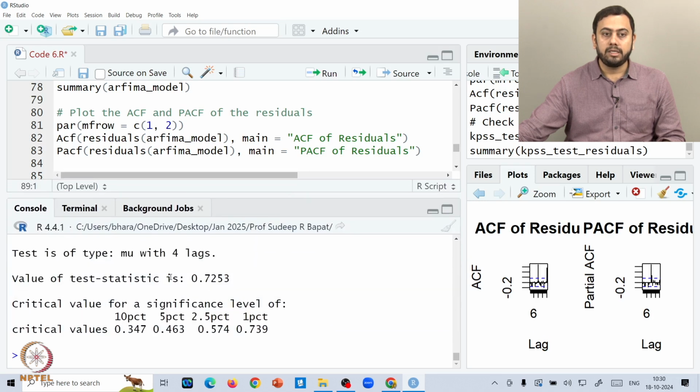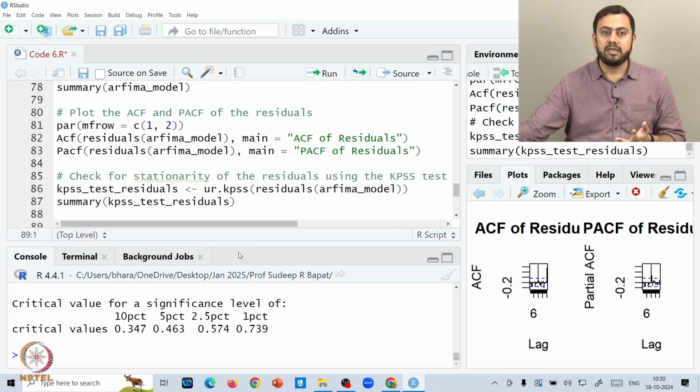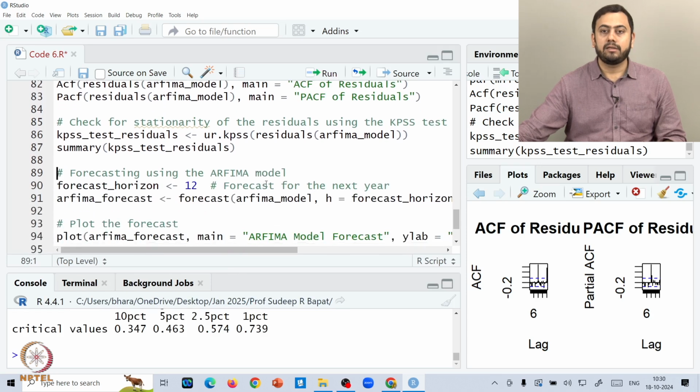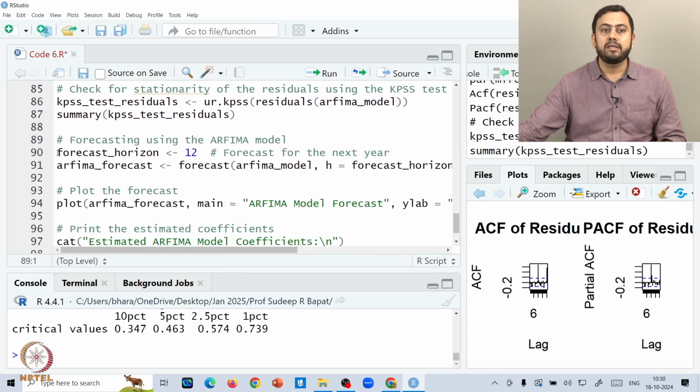Now here the value of the test statistic is 0.72, and surprisingly 0.72 is bigger than this 2.5 percentage point, right. Even though it's slightly less than 1 percentage point, it's bigger than this. So we can reject the null and tell that the series is indeed non-stationary to start with, right. But nevertheless, since we are fitting an ARFIMA model, we can go ahead and try to forecast that. So forecast horizon would be 12, which means for the entire next year or 12 months, okay.